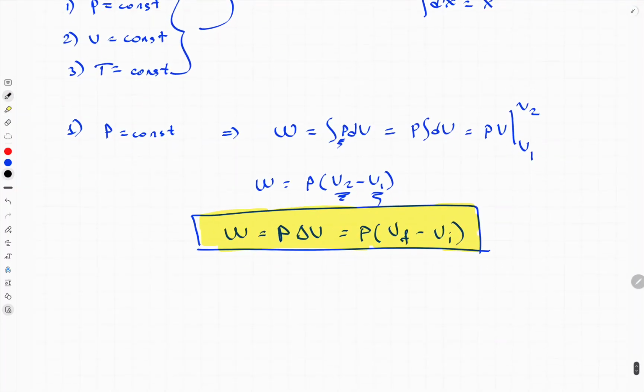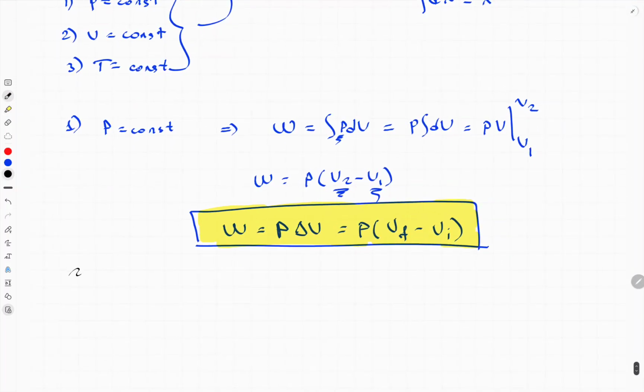Now let's continue. Second process, volume constant. This part is very simple. Volume is not changing. Here, in this equation, this part is equal to 0 basically. Delta means change, but for the isovolumetric process, volume is constant. It's not changing.